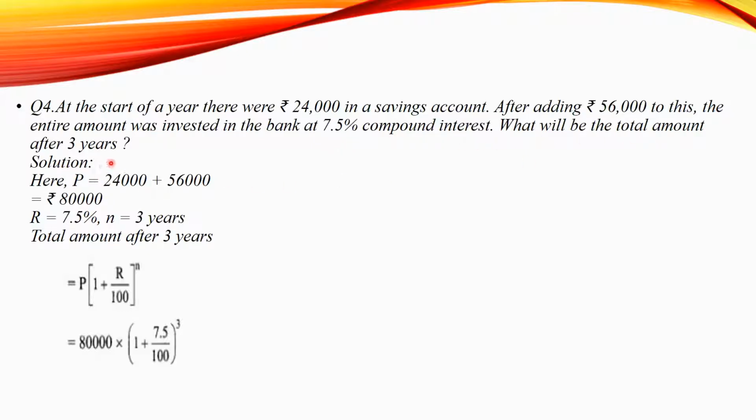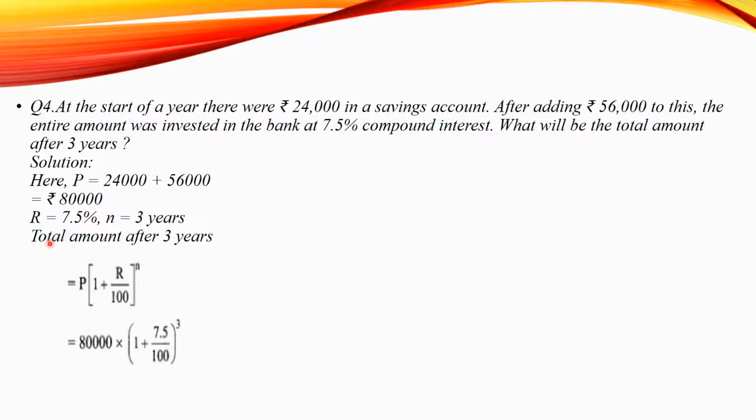Now, in the bank, there was already 24,000 rupees and we have added rupees 56,000. Therefore, the principal amount is rupees 80,000. Rate of interest is 7.5%. N is, that is number of years, 3 years, and compounded.